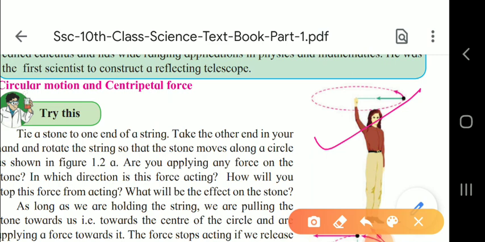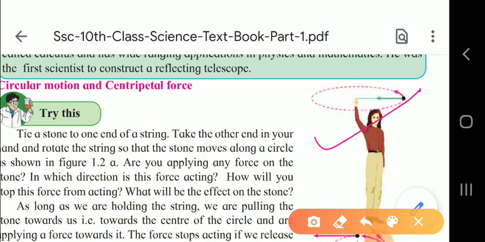Now you can see any force on the stone is there, or in which direction this force is acting. This all we will see now. As long as we are holding the string, we are pulling, and as we leave it, it will go in the tangent direction. So when we are pulling the stone towards us, that is toward the center of the circle, we are applying a force toward it. This force stops acting if we release the string.